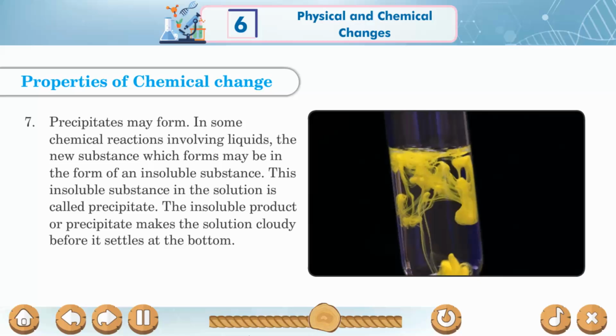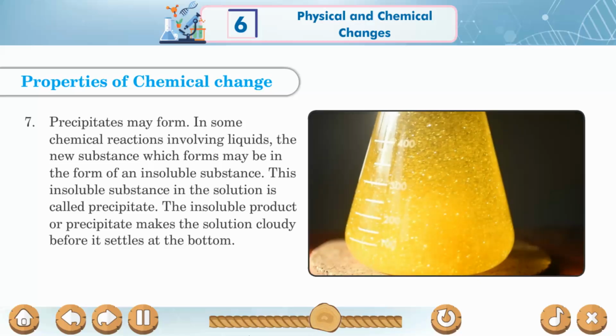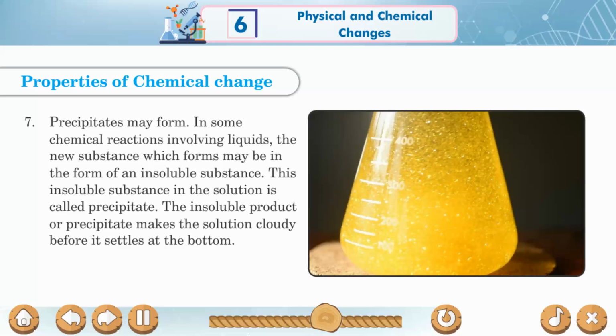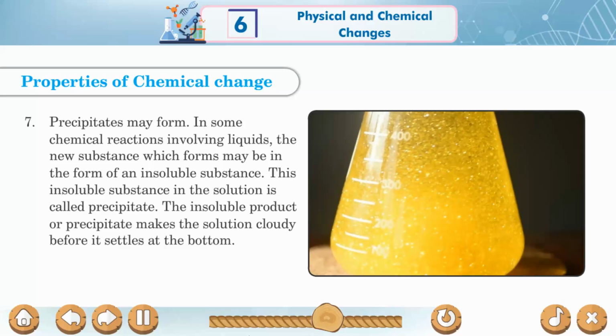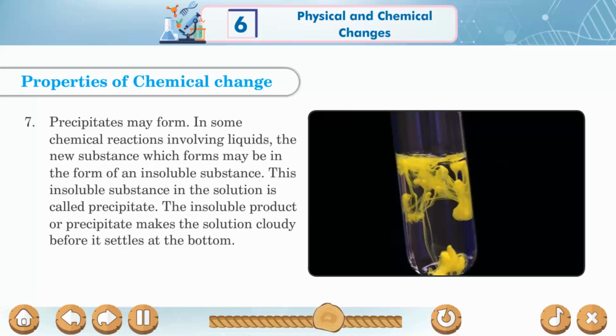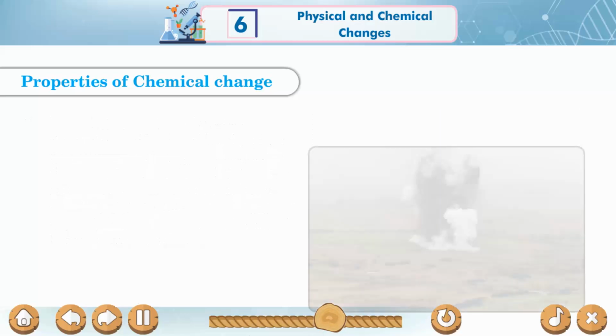The new substance which forms may be in the form of an insoluble substance. This insoluble substance in the solution is called a precipitate. The insoluble product or precipitate makes the solution cloudy before it settles at the bottom.